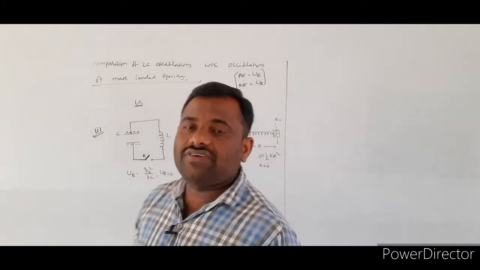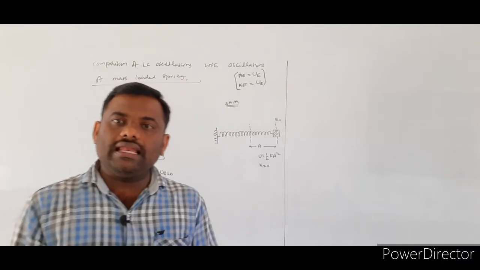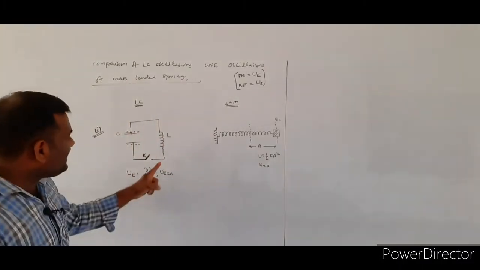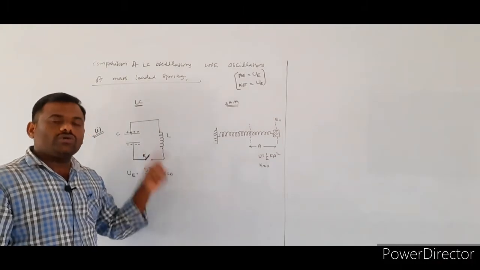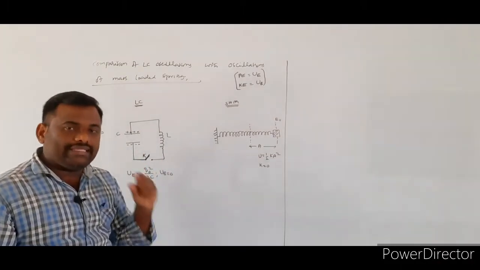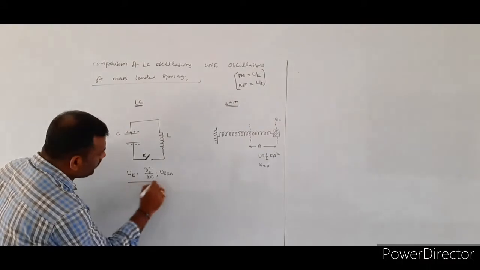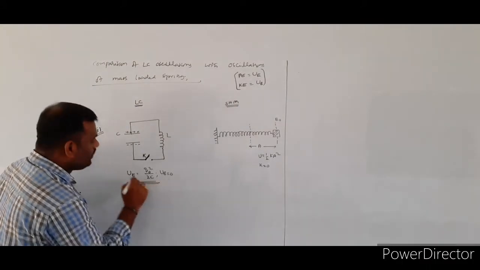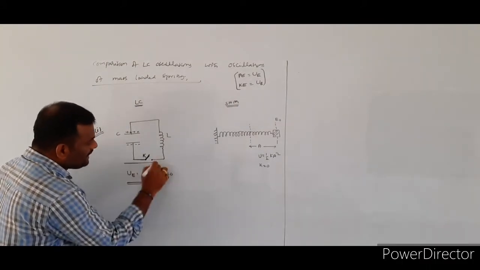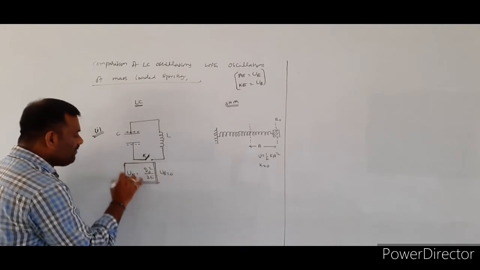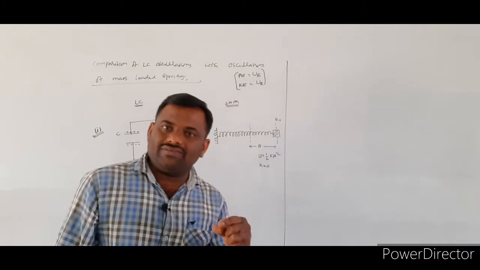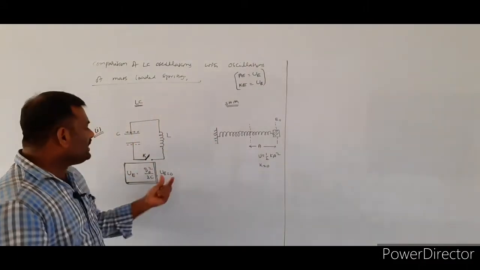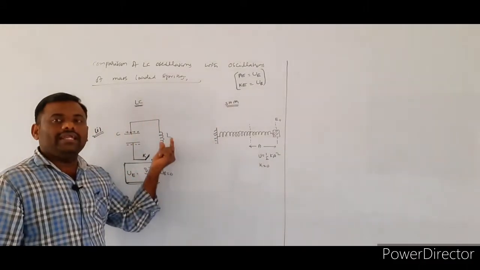The magnetic energy formula is half Li square, so the magnetic energy which is stored in the inductor coil is equal to 0, so whatever the initial energy will be there, that initial energy will be stored in the capacitor only. So whenever the key is open, the electrical energy which is stored in the capacitor will be maximum, and no energy will be stored in the inductor coil.